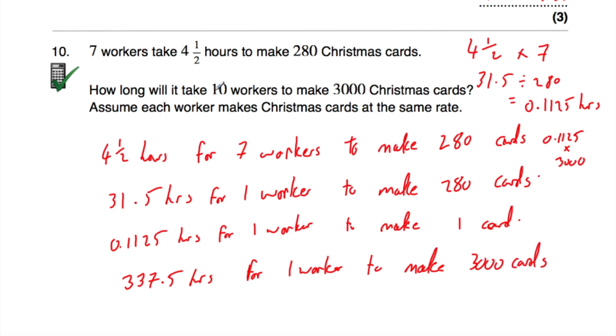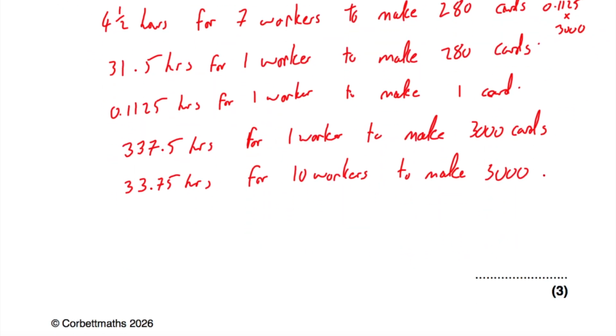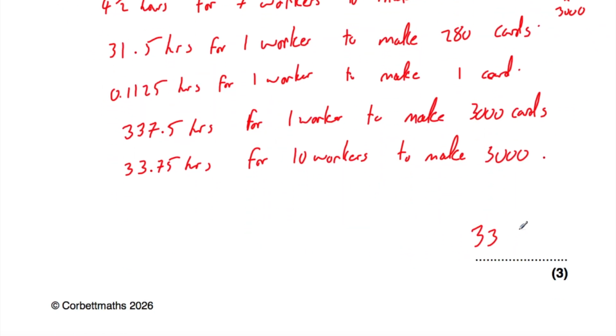Now the good news is they're not doing it by themselves. They've got people helping them. And so if there's 10 workers, it's going to take 10 times less amount of time. So we can just divide this by 10. So that would be 33.75 hours. So 33.75 hours for 10 workers to make 3,000 cards. And that's it. So let's write that down. The answer would be it would take 33.75 hours. And that's it.